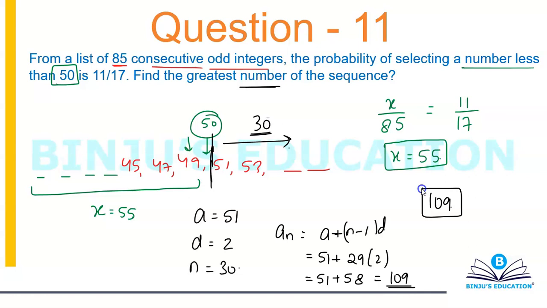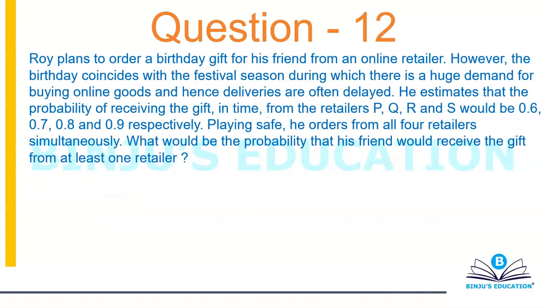The only difference in this question is that we are going exactly the opposite. Generally, we have to find the probability. In this case, the probability was given. Again, probability of any event is equal to favorable outcomes divided by total number of outcomes. We have only that one formula, nothing else. So we used that formula and accordingly calculated our answer. Alright, let's move on. Pause the video and try this question please.